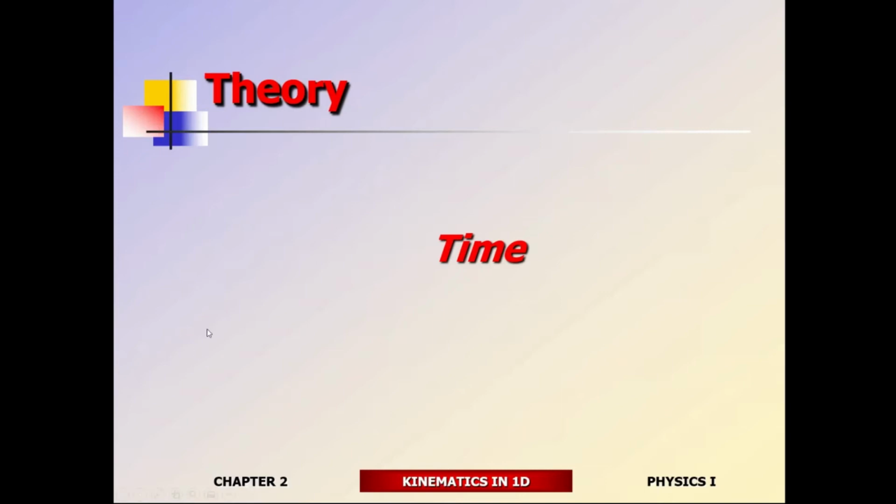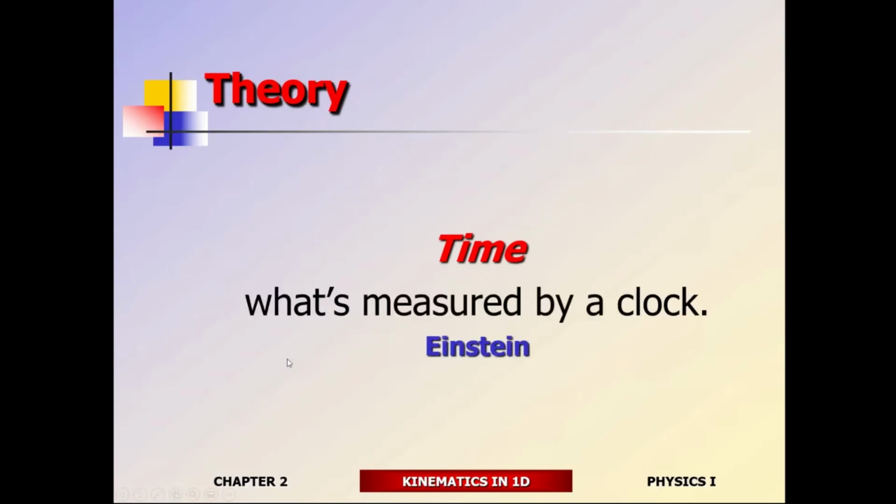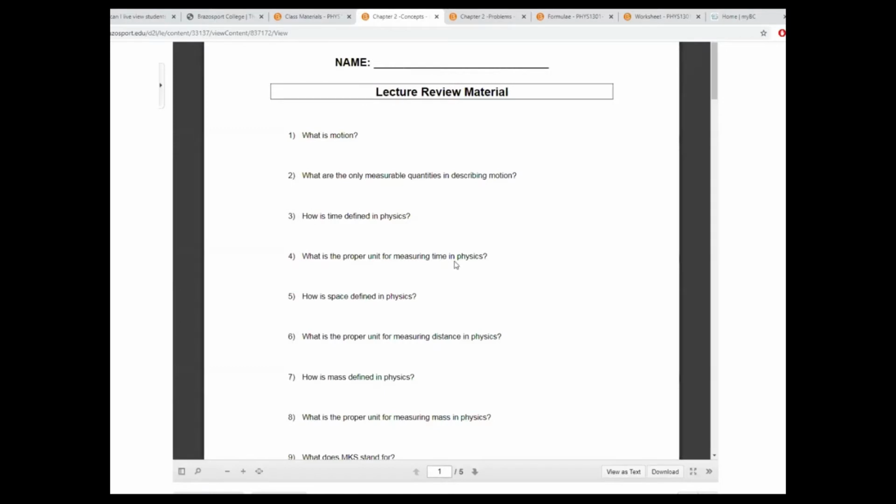So let's describe time the way we measure it. How do we measure time? We measure time using our clock, right? Einstein came up with the best definition. He said time is what's measured by a clock. So we'll go with Einstein's definition. How is time defined in physics? Time is what's measured by a clock. So we will go with Einstein on this one.